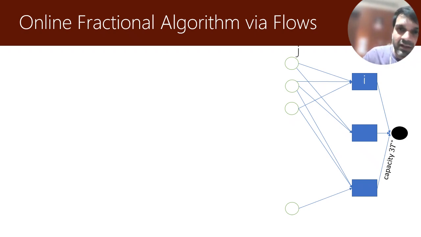So what's the flow network? We have these vertices for jobs, and it's an online flow network where a new job arrives that corresponds to a new vertex arrival in this problem. Then we have these blue square vertices corresponding to machines, and then we have a global sink. The first simple edge we put is the edge from all the machines to the sink, which has a capacity of 3 T star, and this 3 is like the slack we had for the free machines in the simple toy example that we looked at. So we place edges from each machine to a global sink with a capacity of 3 T star.